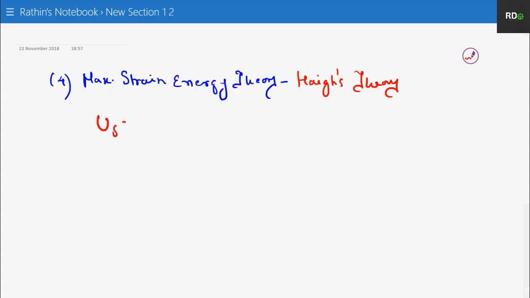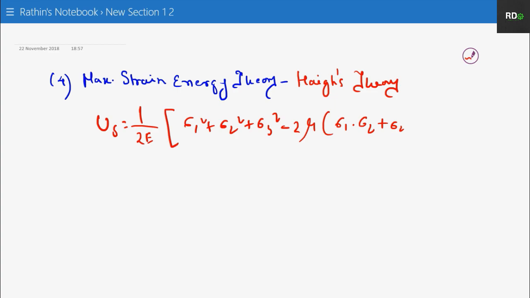We can write the maximum strain energy as 1 by 2E, sigma 1 square plus sigma 2 square plus sigma 3 square minus 2 mu into sigma 1 sigma 2 plus sigma 2 sigma 3 plus sigma 3 sigma 1. Are you getting it?